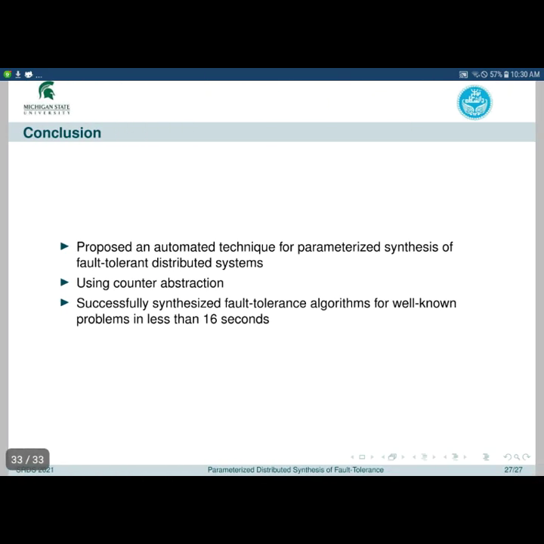To conclude, we have proposed an automated technique for parameterized synthesis of fault-tolerant distributed systems using counter abstraction. We have fully implemented the algorithm and successfully synthesized fault-tolerant algorithms for 4 well-known problems in less than 16 seconds.